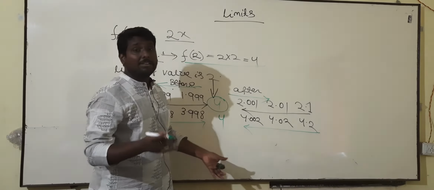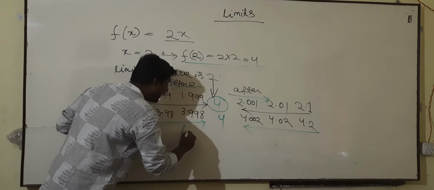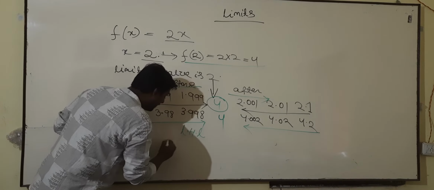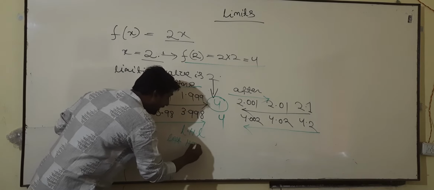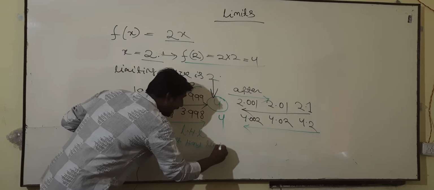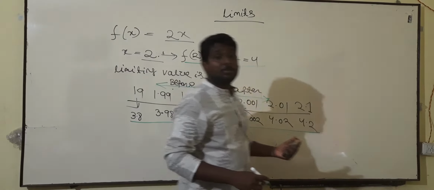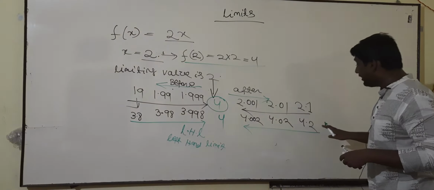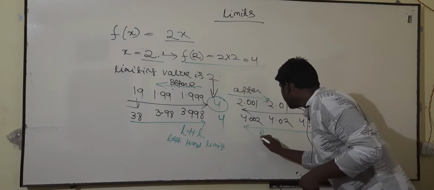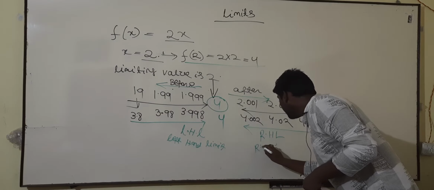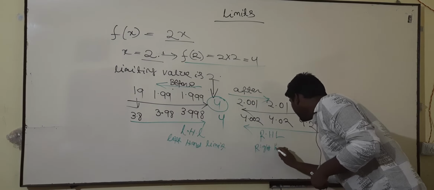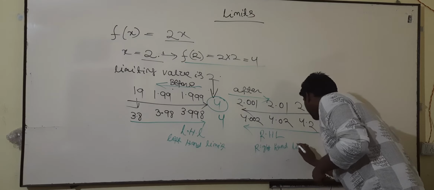The beforehand limiting value is normally called the left hand limit, written as LHL. And the afterhand limiting value is called RHL or right hand limit.